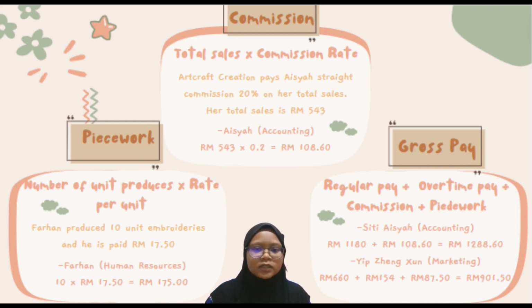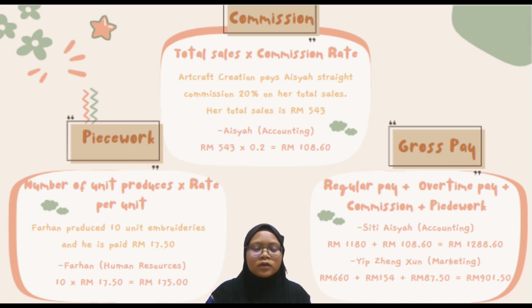So how to calculate? 543 ringgit times 0.2. Where do we get 0.2? In the statement, it says AISYAH straight commission is 20%. So 20% divided by 100, and we get 0.2. So 543 ringgit times 0.2, and the answer is 108 ringgit 60 cents.